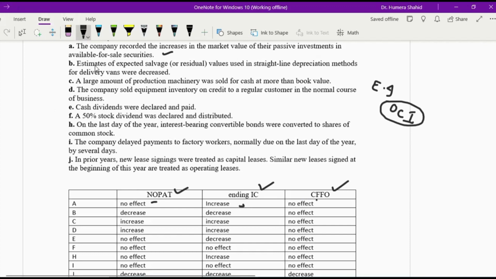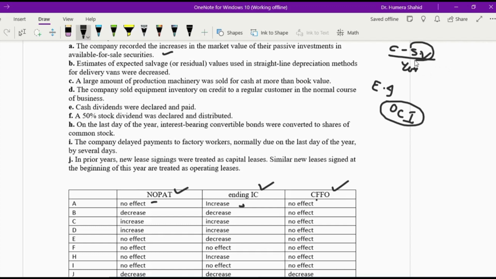Point number B, estimates of expected salvage value or the residual value used in the straight line depreciation method for delivery van were decreased. We all know that the straight line depreciation says cost minus salvage value divided by useful life in years.